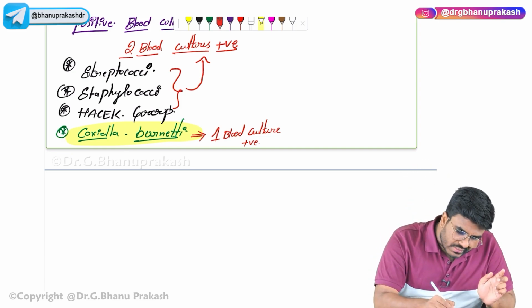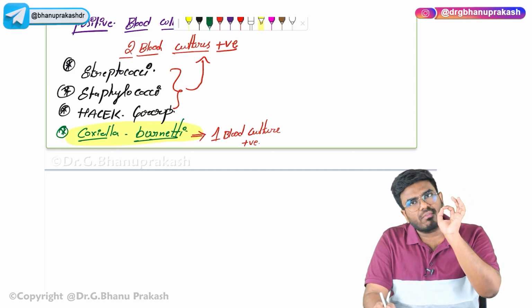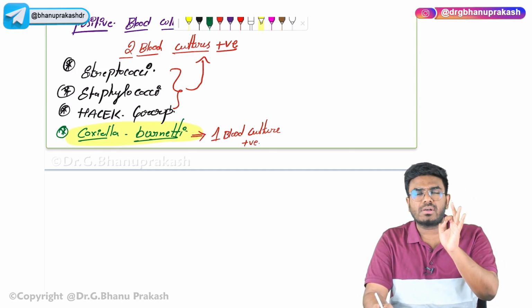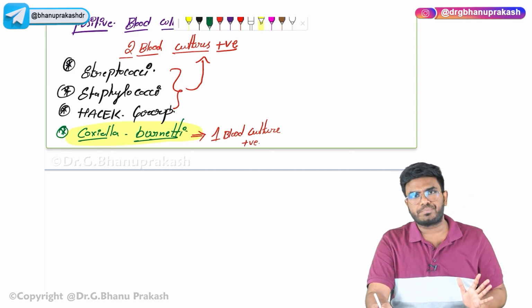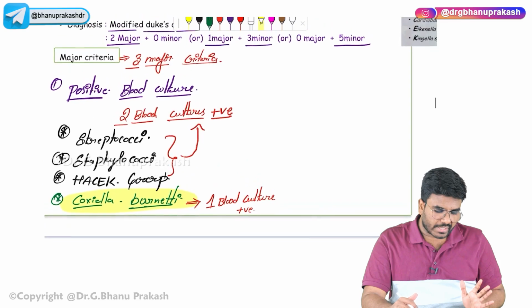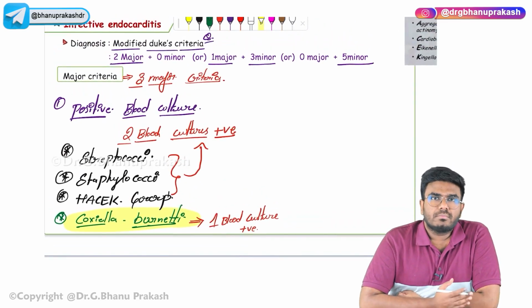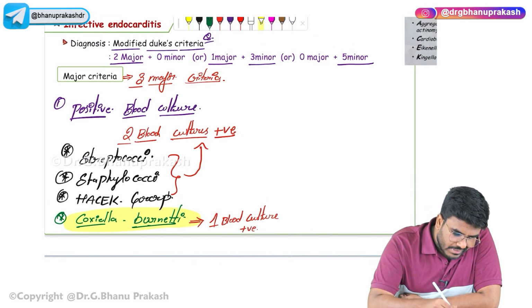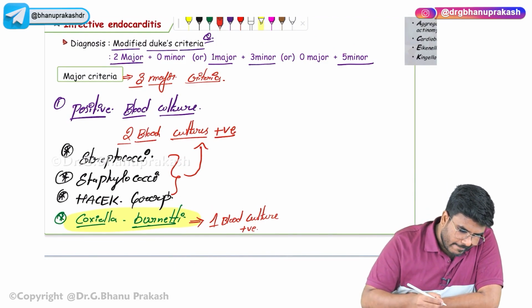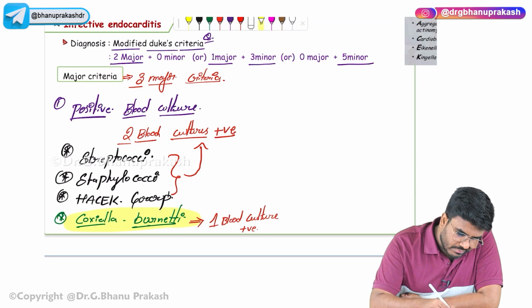But with Coxiella burnetii, the exception is that even one blood culture coming positive, you should consider it a major criterion. So now tell me, what is the first major criterion? The first major criterion is the laboratory finding, that's the blood culture for the organisms. Next, the second major criterion which I want you to know is